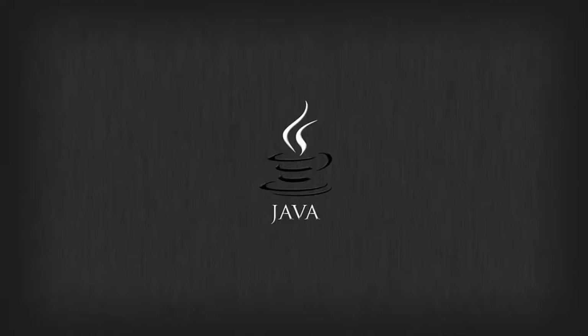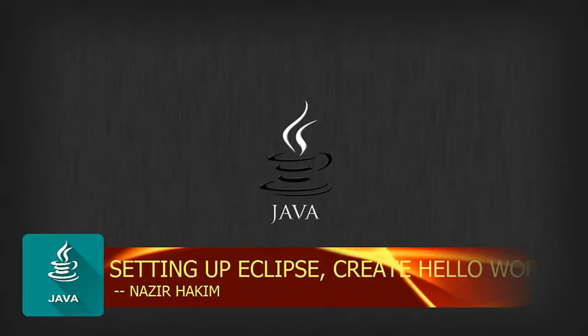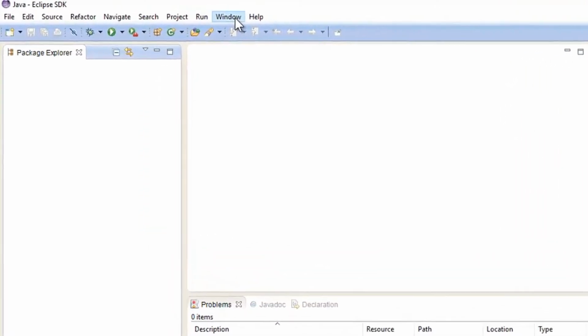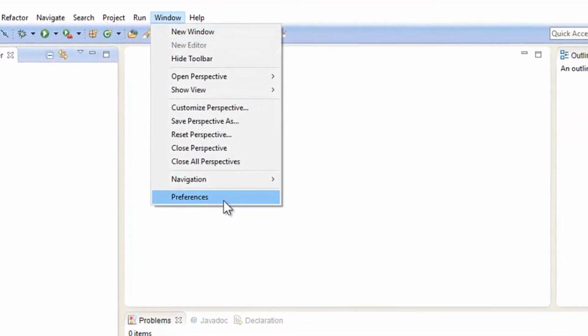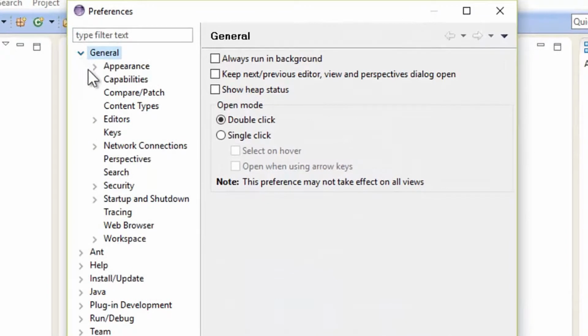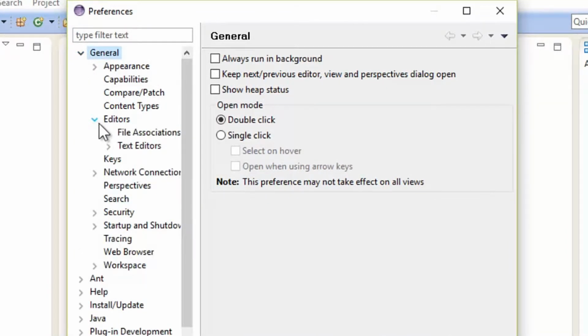What's up everyone, welcome to the third video of learning Java, and in this video we are going to go ahead and add a setup to it. It's optional, if you want you can do that, but I like how it looks. So I'm going to go inside Eclipse as we opened in the previous video. I'm going to hit on Windows, then go to Preferences, inside General, and go ahead inside the Editors.